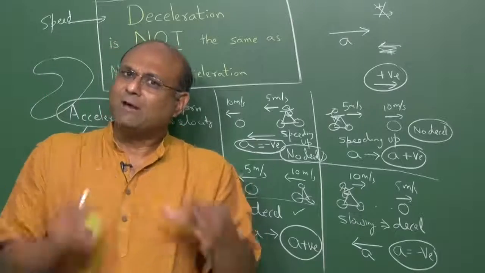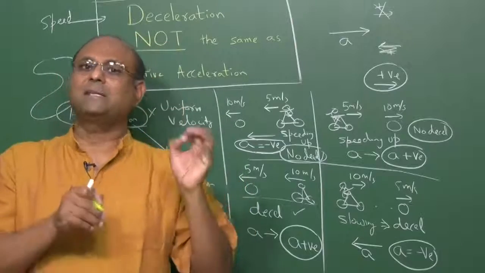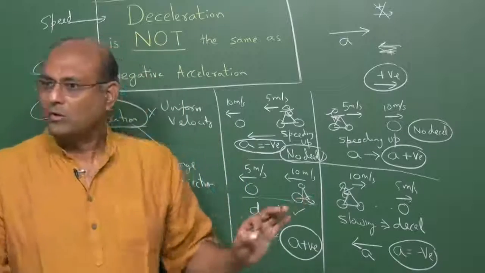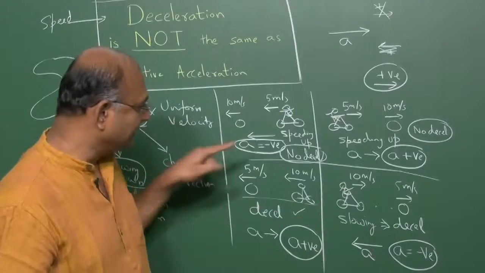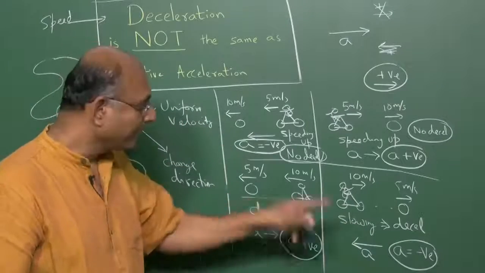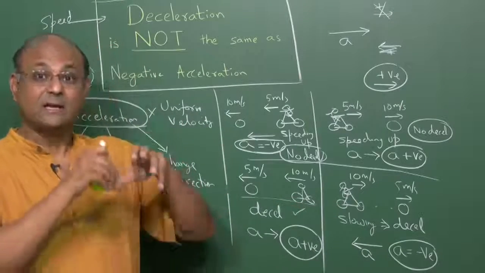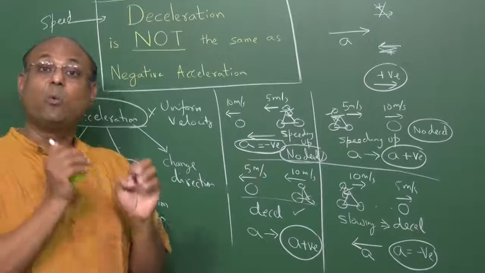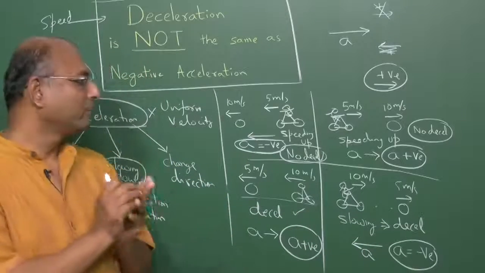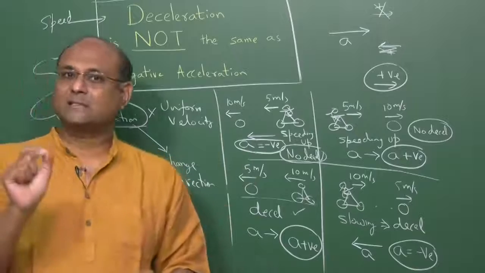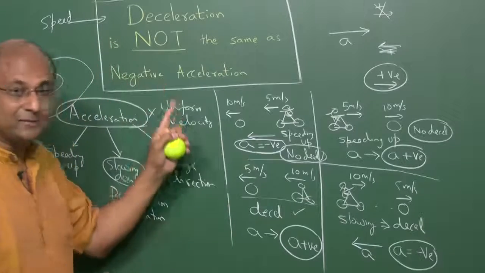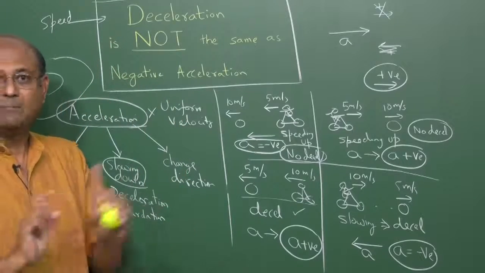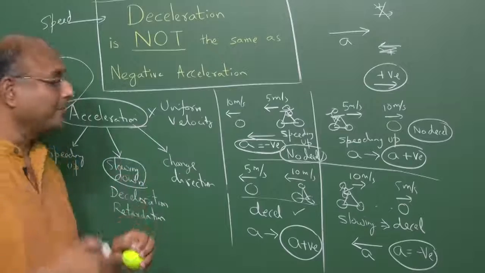So if you have negative acceleration, should you always have deceleration? No. If you have deceleration, this is deceleration and this is deceleration, right? Does it mean acceleration is negative? No, here acceleration is negative, here acceleration is positive. What is really true? Because "negative acceleration is deceleration" is a very, very common statement. It is wrong. Point blank wrong. Okay, so then what is correct?